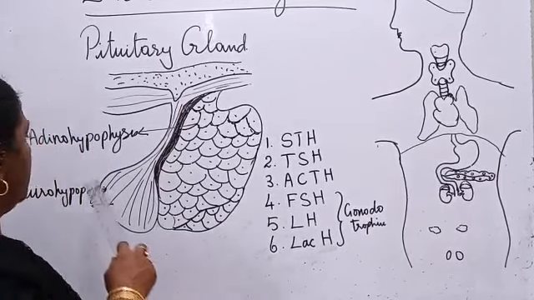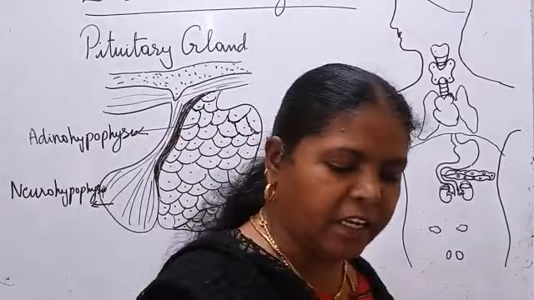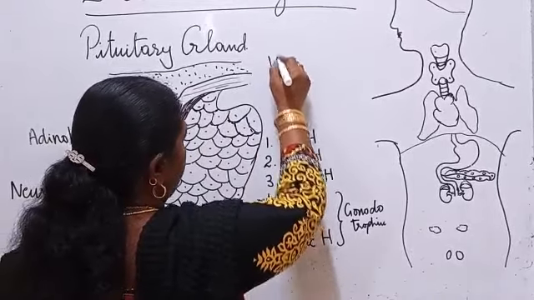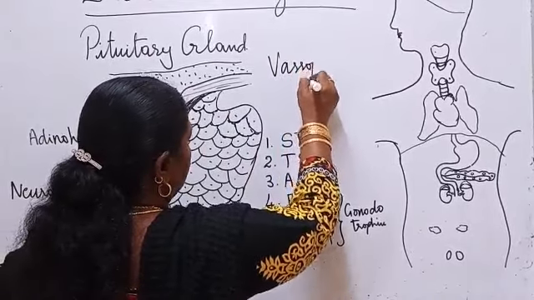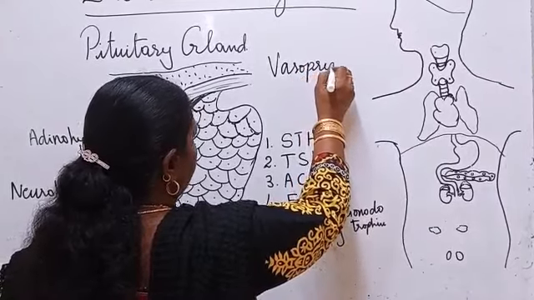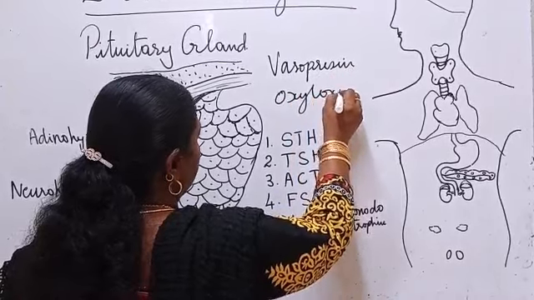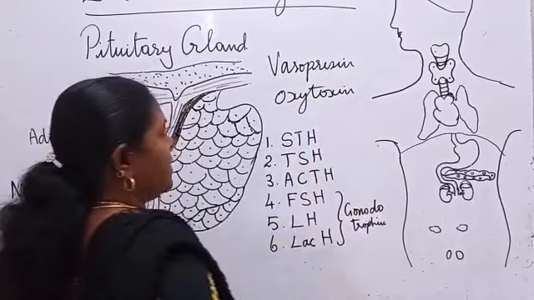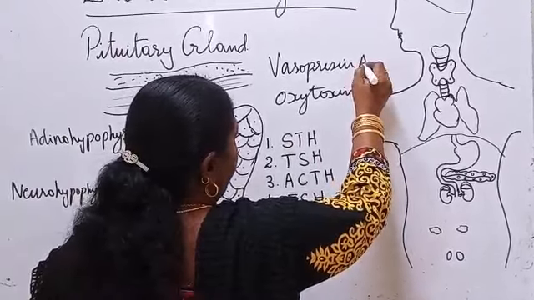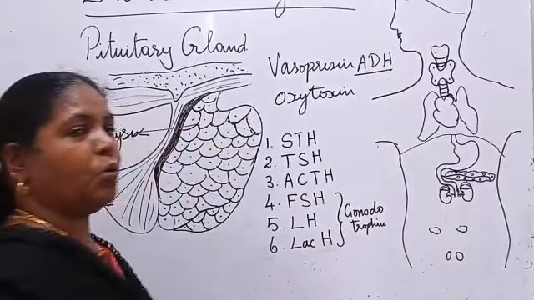Next we are going to see the neurohypophysis. The neurohypophysis secretes two hormones, vasopressin and oxytocin. This vasopressin is also called antidiuretic hormone.